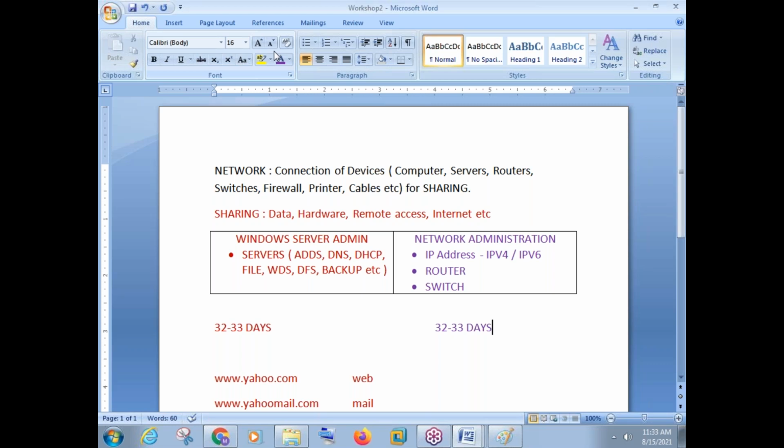I have seen many people personally, friends, who are very confused in the other parts like security or cloud computing without the concept of server and network.